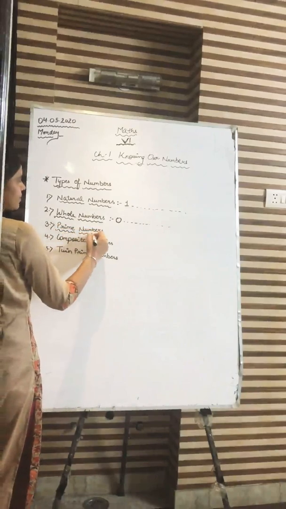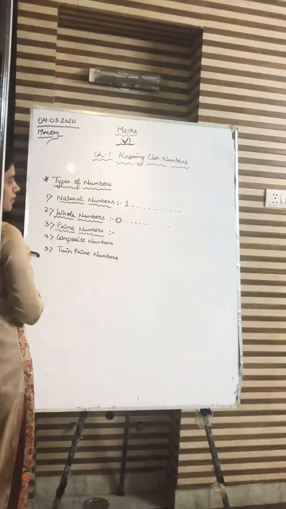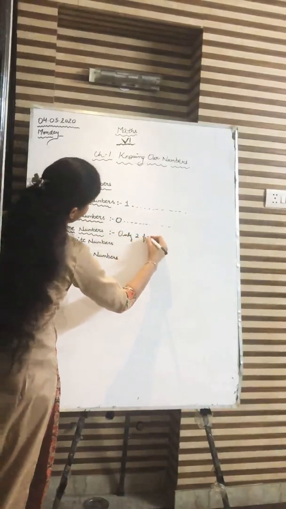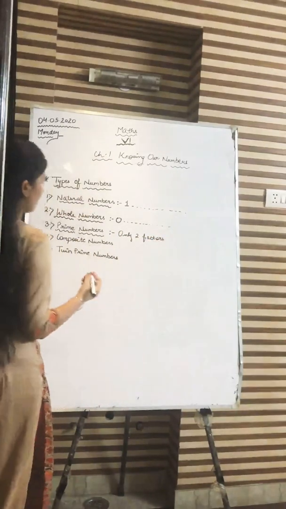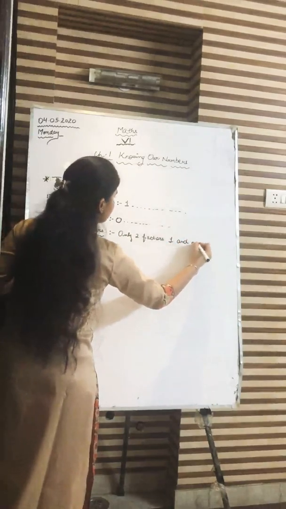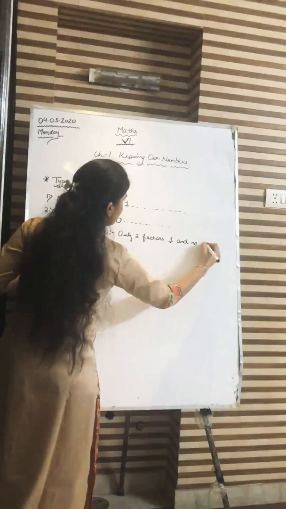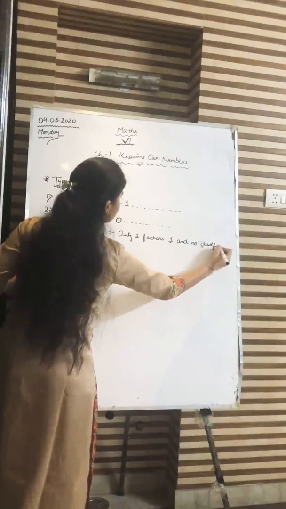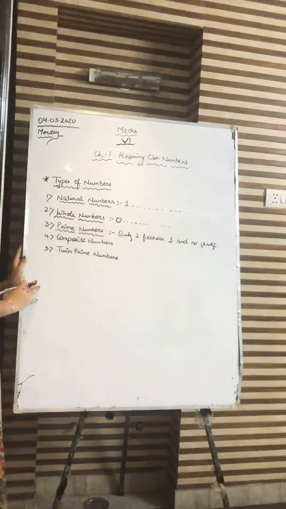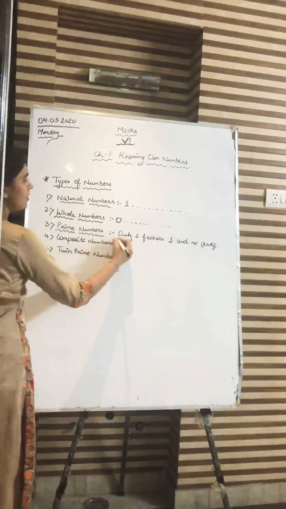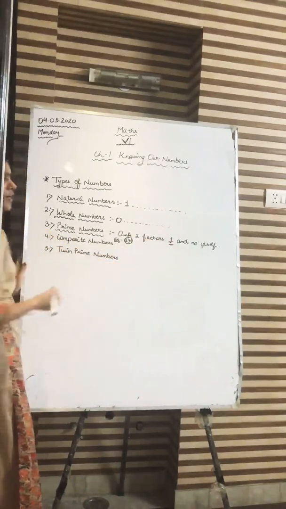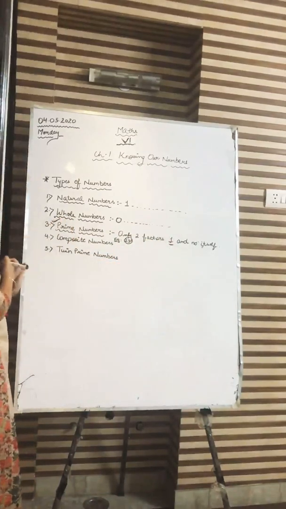What are prime numbers? Prime numbers are those numbers which have only two factors. And what are those factors? First factor is 1 and the second factor is the number itself. That means either this number comes in the table of 1 or it comes only in its own table. Example: 23. 23 comes only in the table of 1 and in its own table. So it is a prime number.